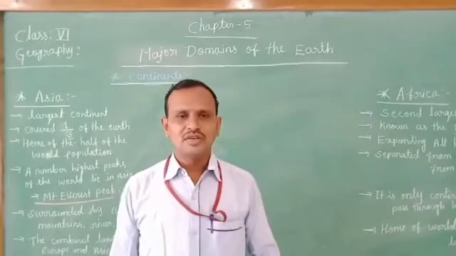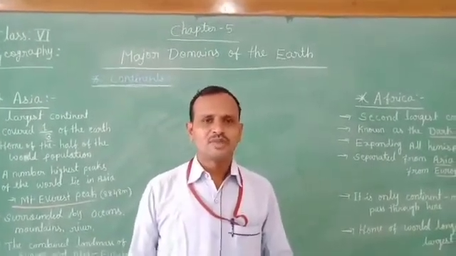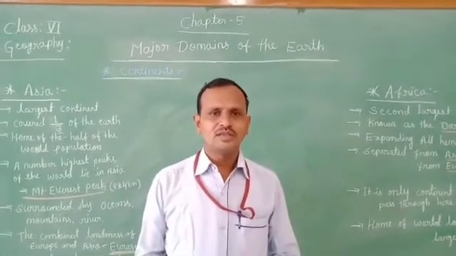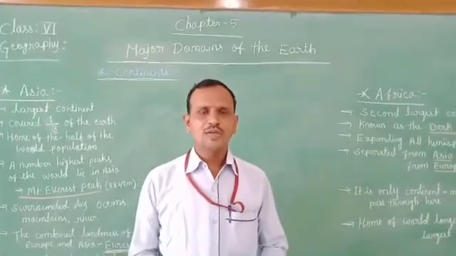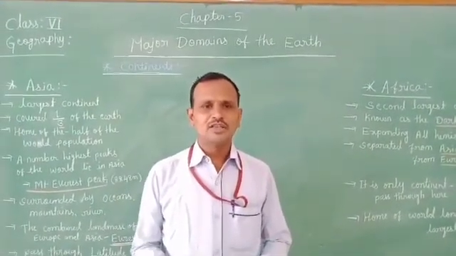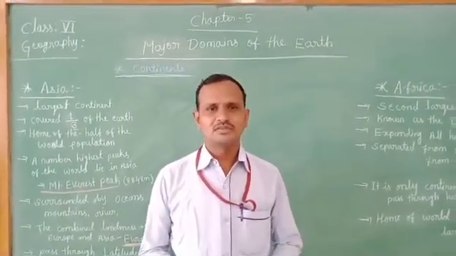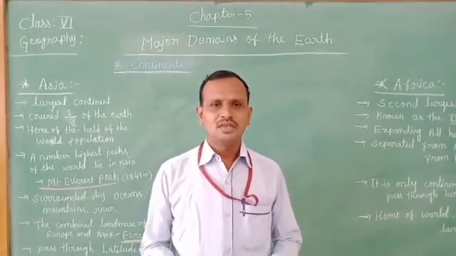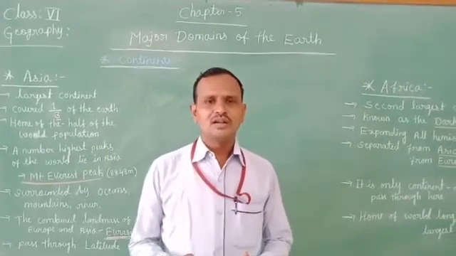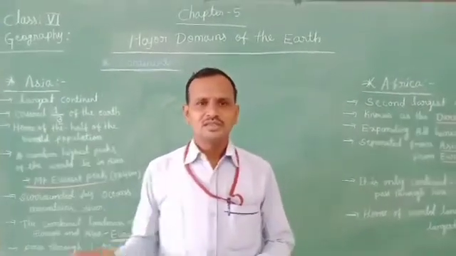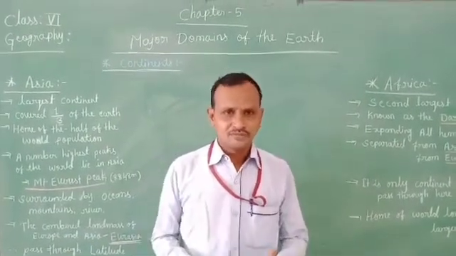In our last class we discussed the first topic, that is lithosphere. The lithosphere is also called the crust. It is the outermost part of the earth, and the lithosphere contains two divisions: continents and oceans. Continents are the huge land masses of the earth, and the water bodies of the earth are called oceans. So we discussed this topic in our last class.